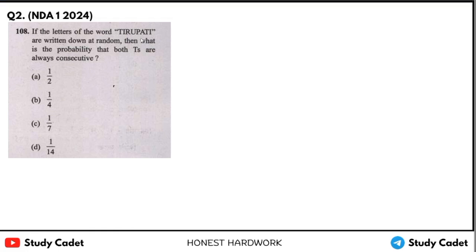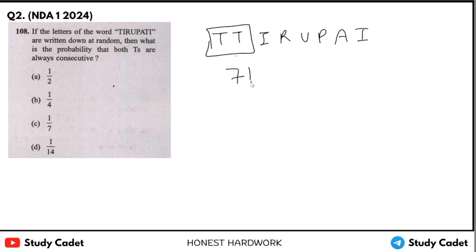If the letters of the word Tirupati are written down at random, then what is the probability that both T's are always consecutive? Means both T's are together, and then I R U P A I. Okay, so how many letters are there? 1 2 ... 7. So 7 factorial into 2 upon 2 factorial.